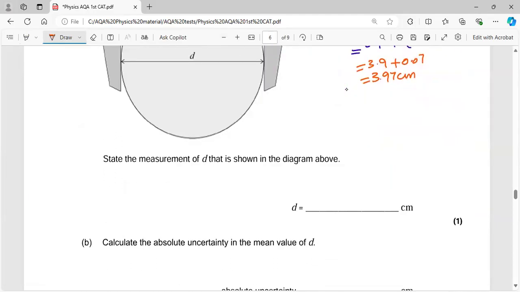So this is 3.97 centimeter. Remember, the vernier caliper reading and micrometer screw gauge reading formula is the same: main scale reading plus vernier scale reading multiplied by least count.